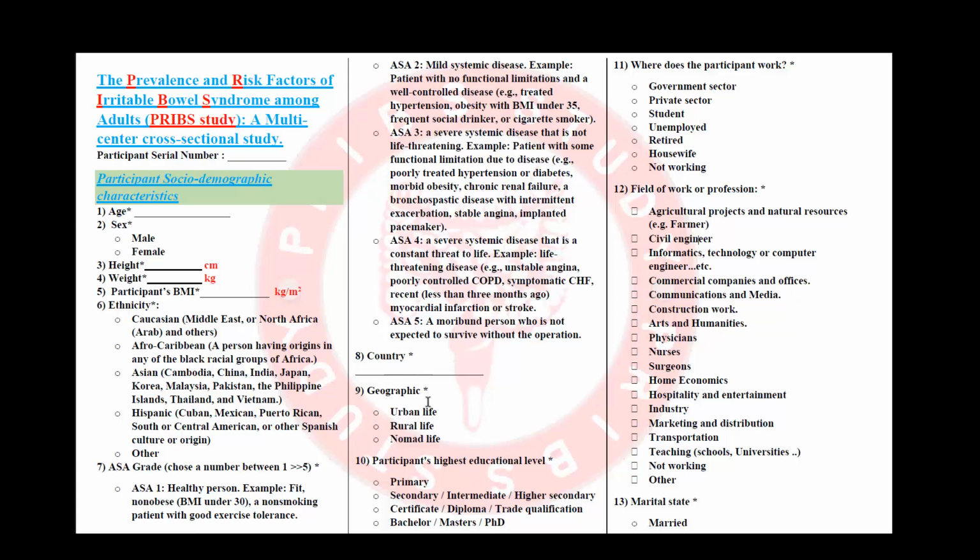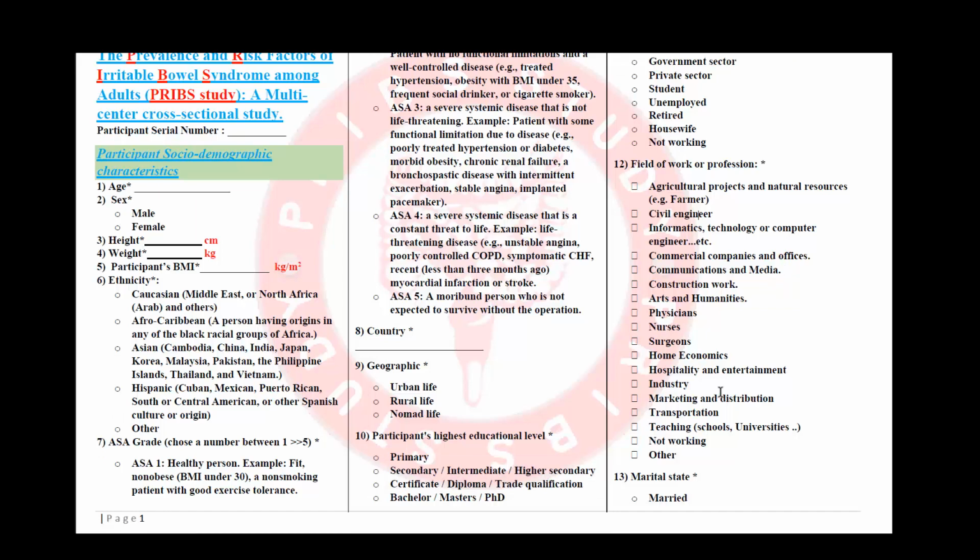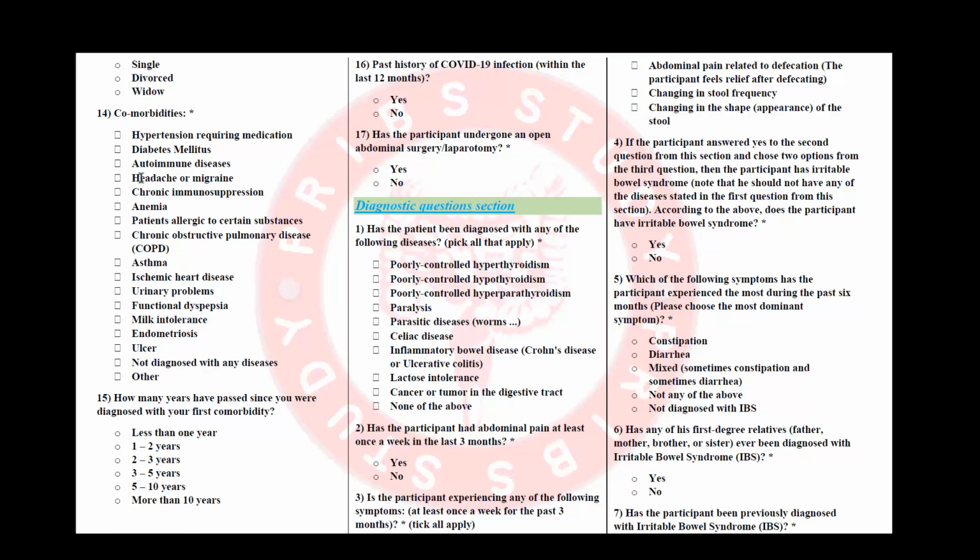We have the country, the geographic location, the participant's highest educational level, and their workplace, and the field of work or profession. If you see these boxes, that means that question can have multiple answers. So this is a multiple answer question. And of course, we have the marital status or the state. We have the comorbidities, and also this is a multiple answer question.